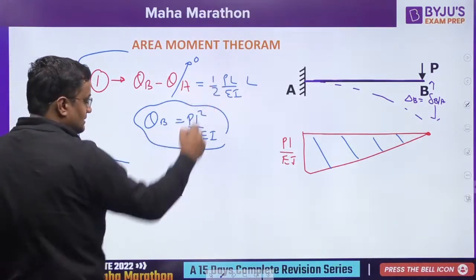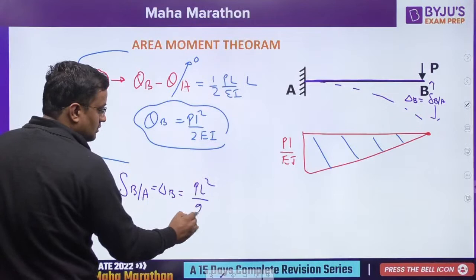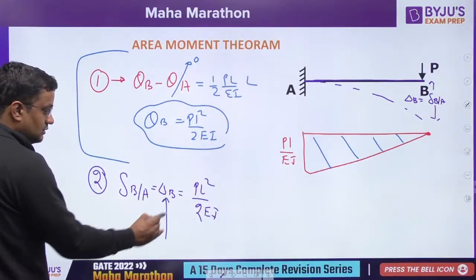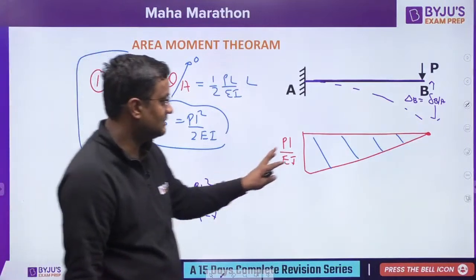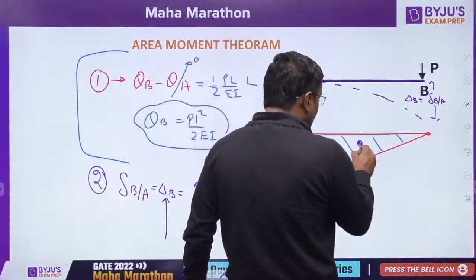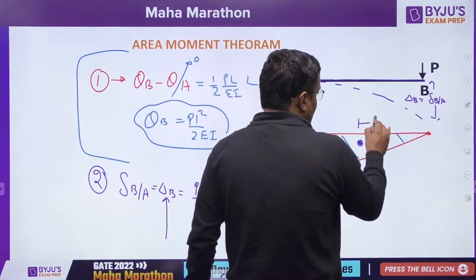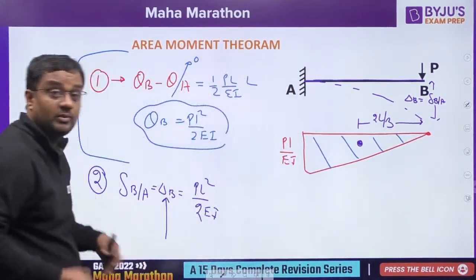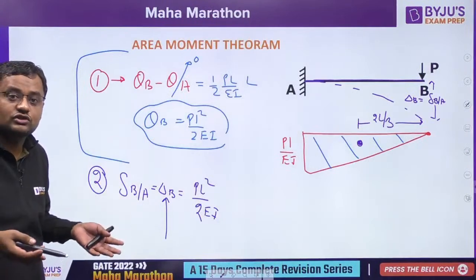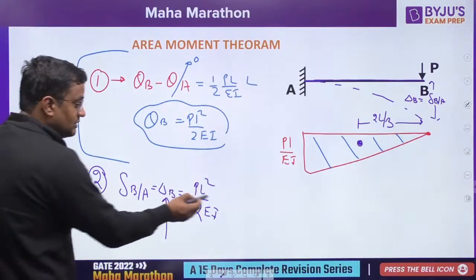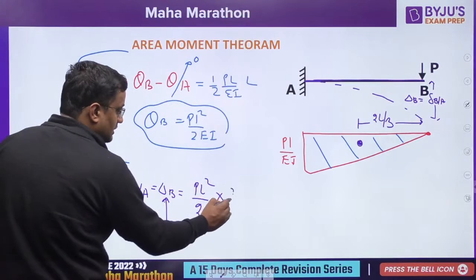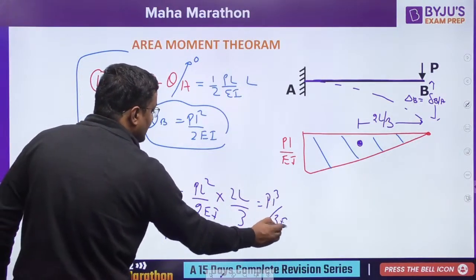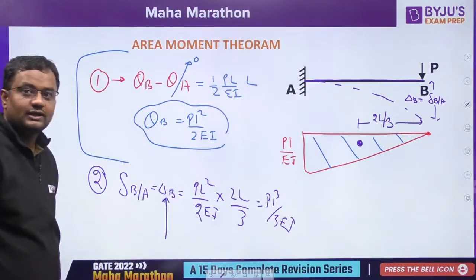What is the area? The area is this, about the point where deflection is required. That is B. So the moment of area is this. Area can be concentrated at the center of mass, and here the distance is 2L by 3. So moment of area is area into distance about this point, that is 2L by 3. So it is PL cube by 3EI. Got it, guys? Got it, guys?